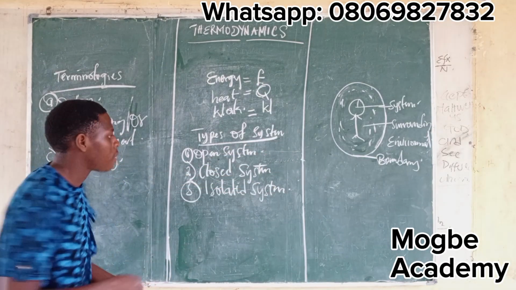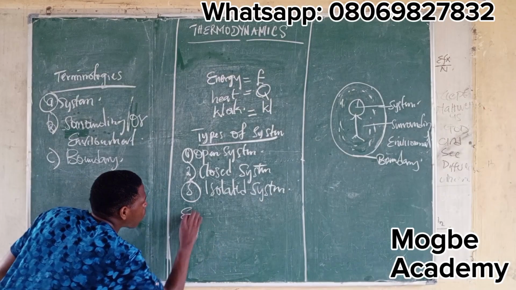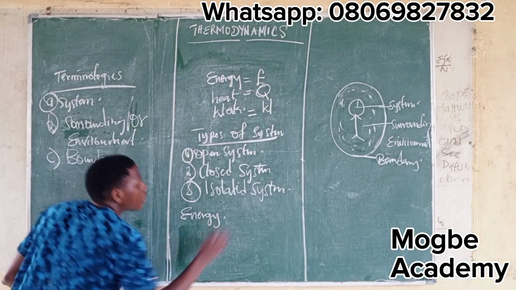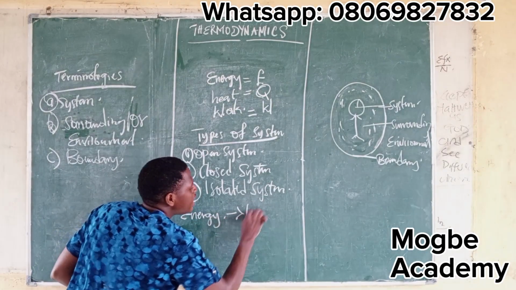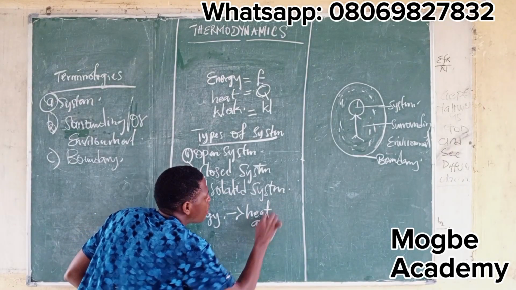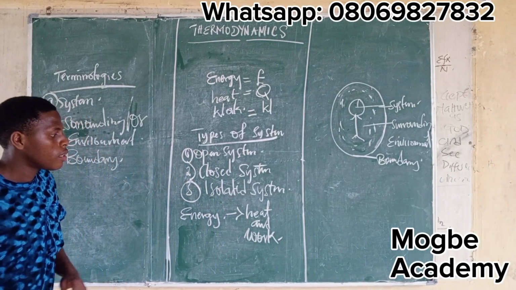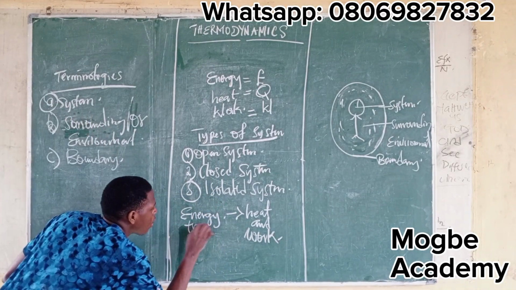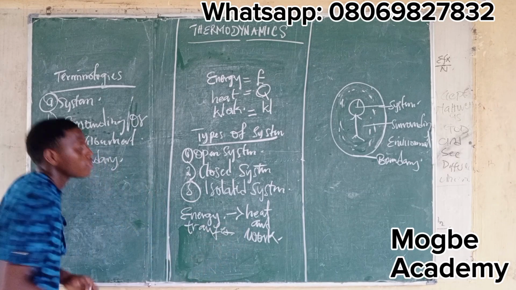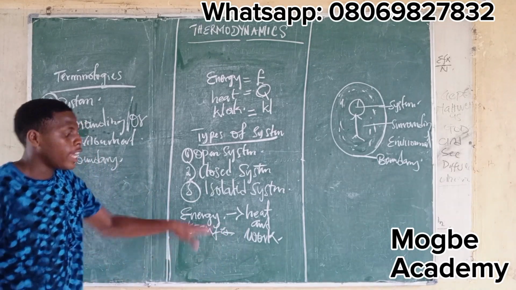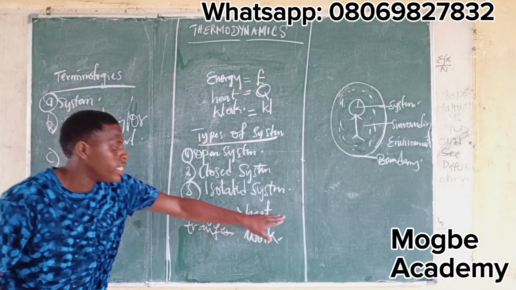Now, what is energy transfer? Your energy transfer is the heat and work. This is the energy transfer. So if you are not seeing energy transfer, you might be seeing heat and work.